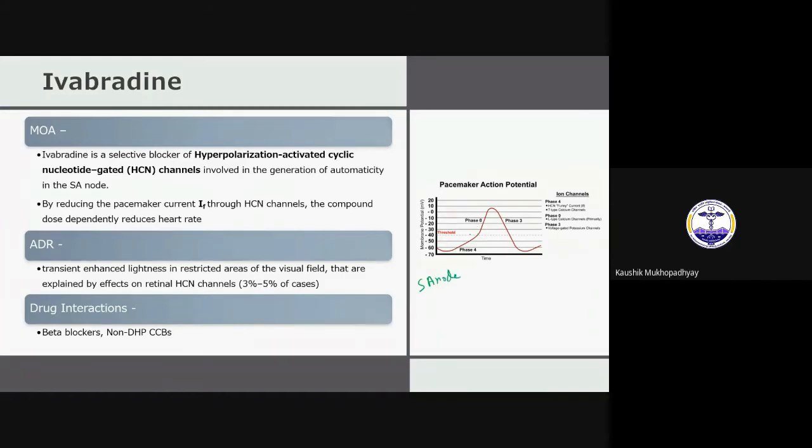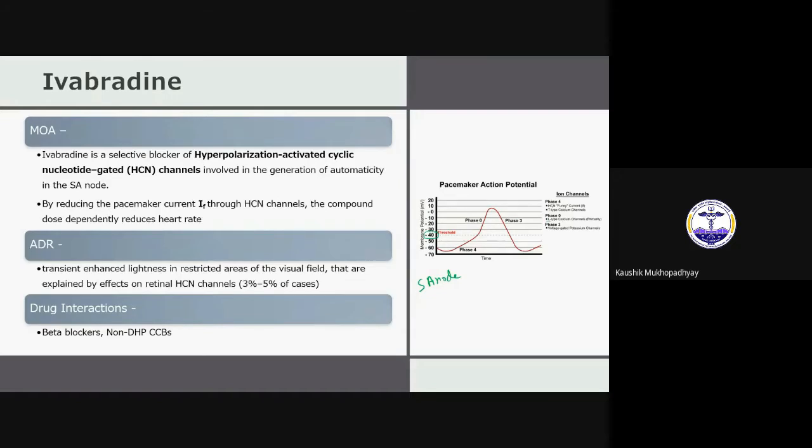What happens? There is no phase 1 or 2. From phase 4, there is an increase of sodium inside the cell, so you can see it is gradually going up. As soon as it reaches the threshold, which is around minus 40 millivolt, these are all knowledge from cardiovascular physiology, suddenly everything shoots up, and mainly the L type calcium channel is important here for phase 0.